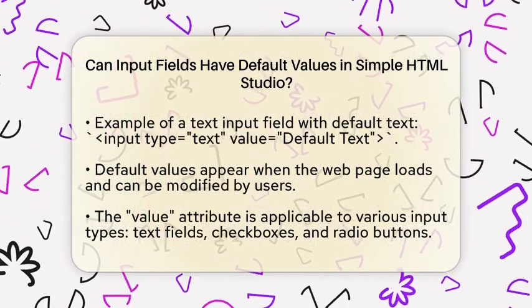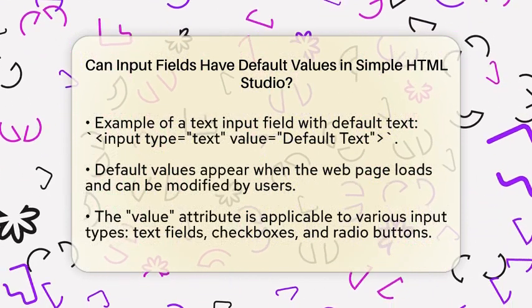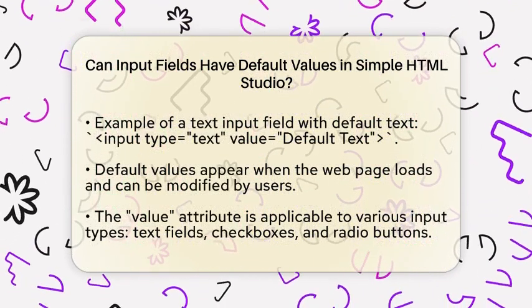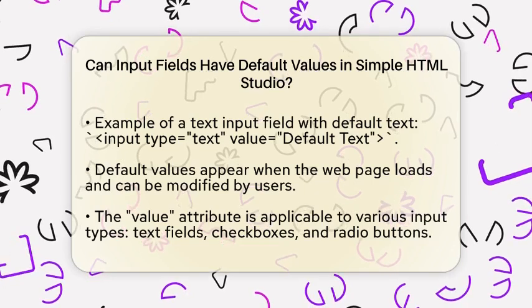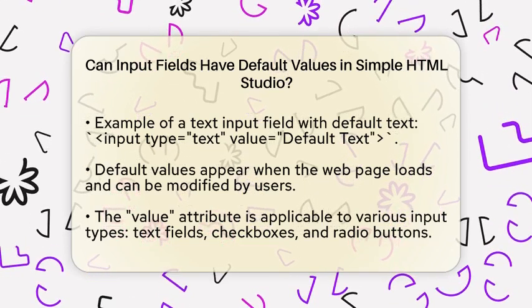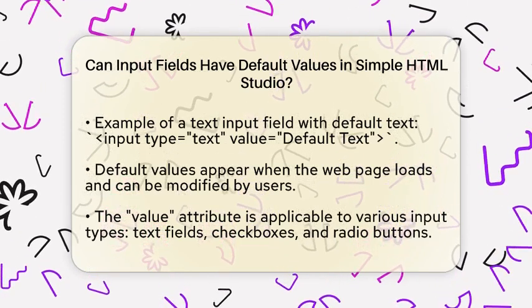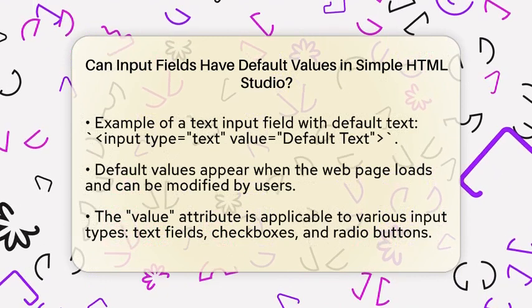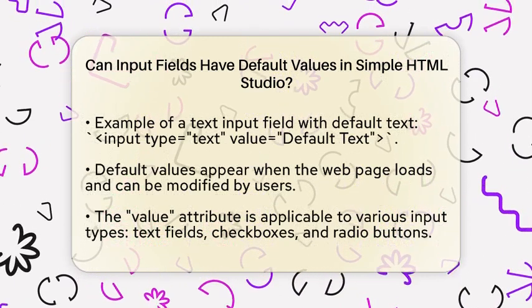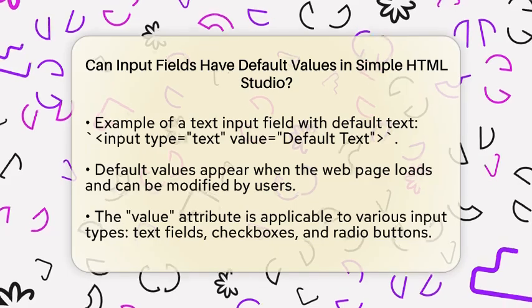For example, you can create a text input field like this. Input type is equal to text, value is equal to default text. In this case, default text is what shows up in the box when the page is viewed. This feature is a fundamental aspect of hypertext markup language and works seamlessly in all standard HTML environments. This includes simple editors or studios that are designed for beginners.